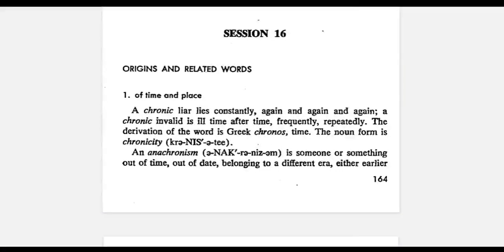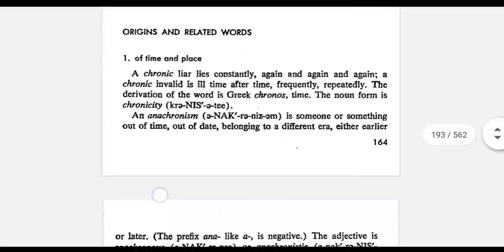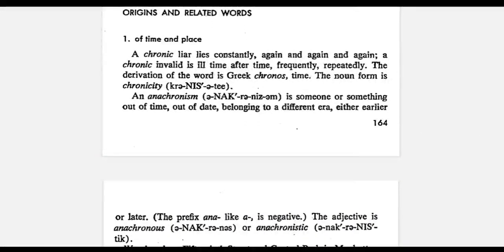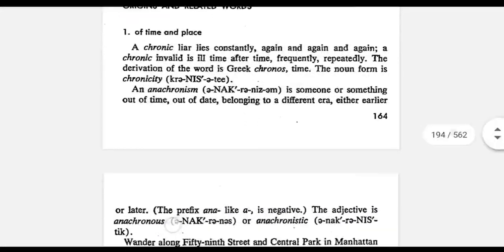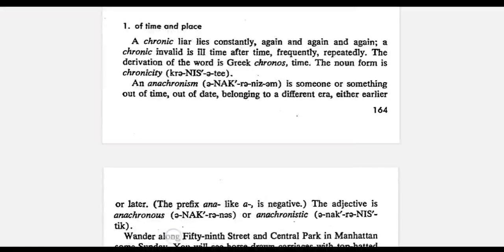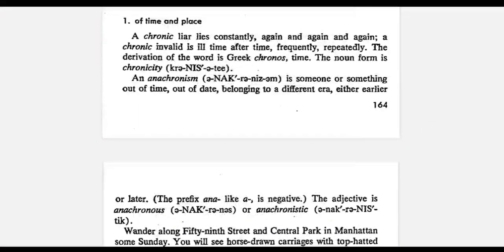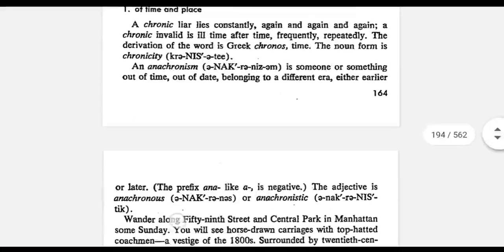Today we will be doing session 16 of Word Power Made Easy. The first root is chronos, which means time. The words relating to this root are, the first word is chronic. Chronic means something that keeps happening frequently. It happens again and again. For example, a chronic liar is someone who keeps lying again and again.